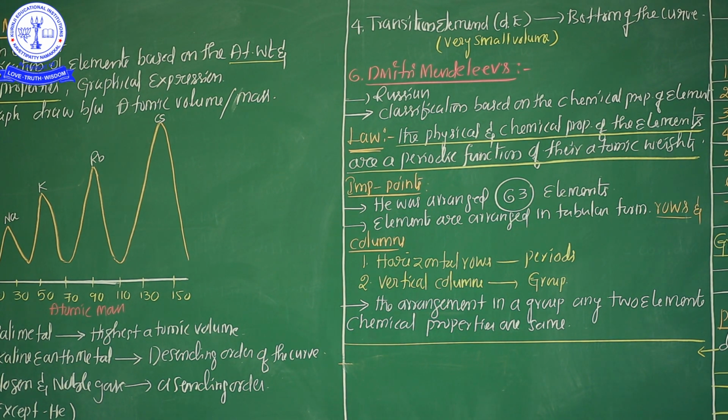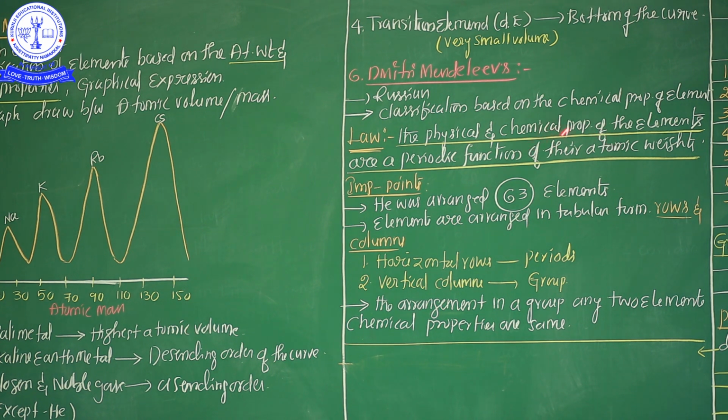It means, my dear students, if you take any element, either hydrogen or lithium or sodium or potassium, rubidium, cesium, francium or whatever, the element's physical and chemical properties are decided by its atomic weight. So according to Mendeleev's periodic law, the physical and chemical properties of the elements are a periodic function of their atomic weight.